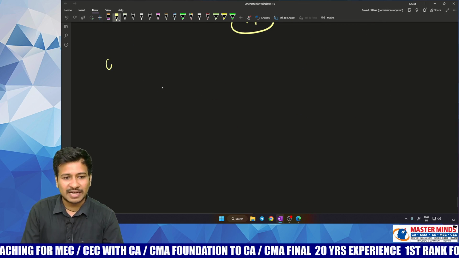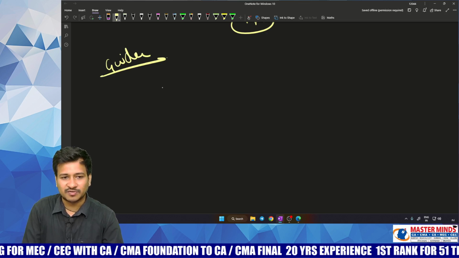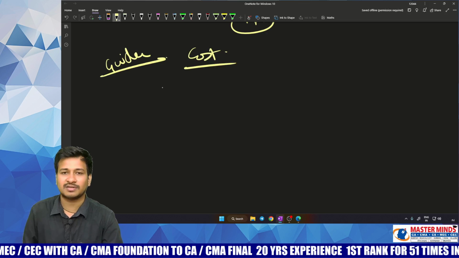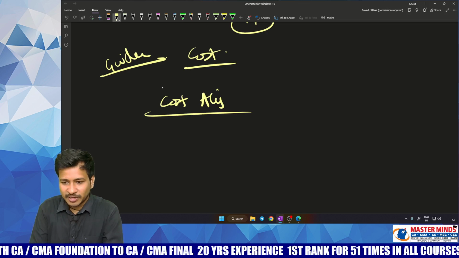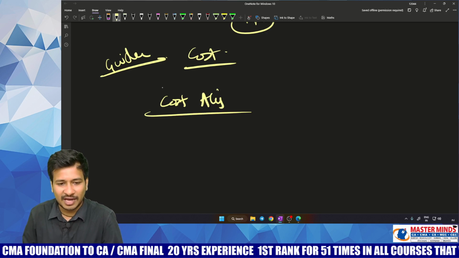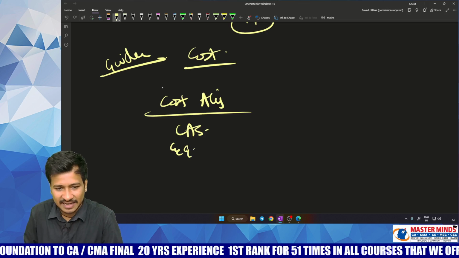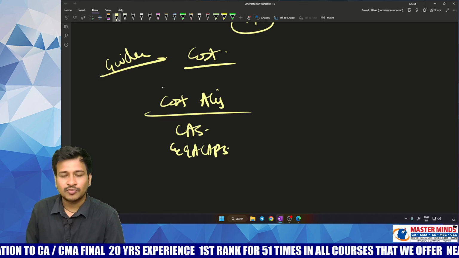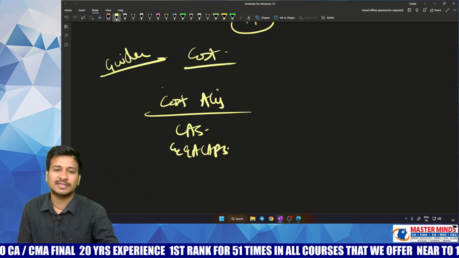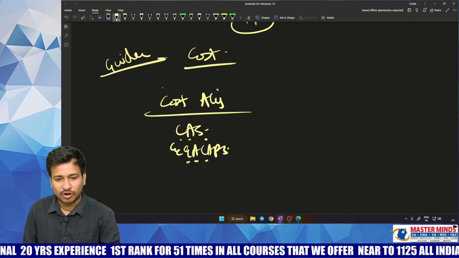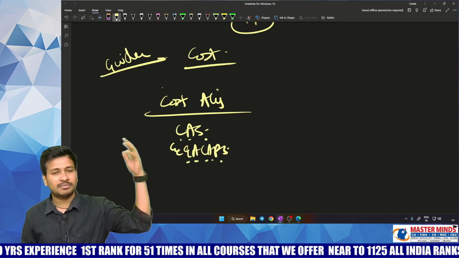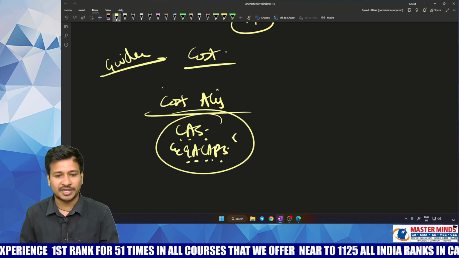And what are the guidelines or rules and regulations for this cost audit, sir? First, for your kind information, with respect to cost accounting, you have the concept of CAS and GAACP, which are similar to your accounting standards and GAAP: cost accounting standards and generally accepted cost accounting principles. They might be mandatory, but these are absolutely recommendatory in nature.